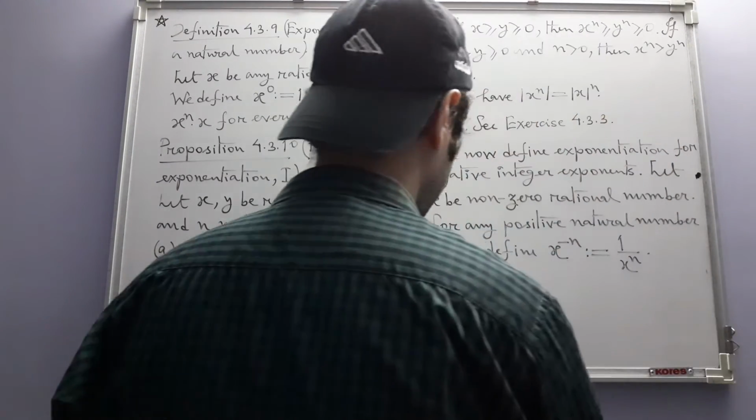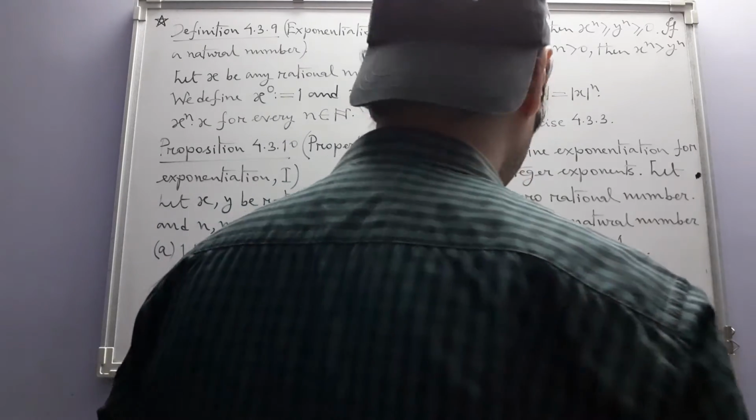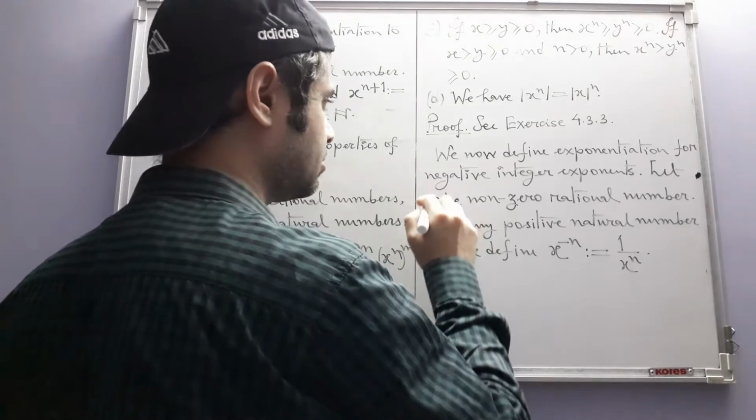So for instance, is this a definition? Oh yes, it's a definition.